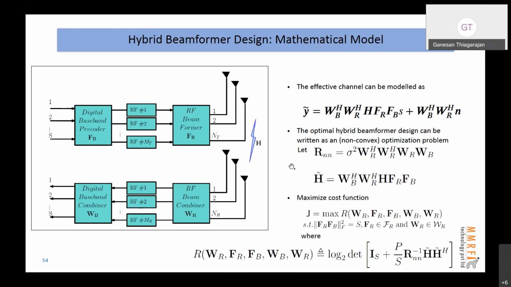Okay. The other question is: is CSI required and what is the cost complexity? As you see, if there are NR cross NT antennas, theoretically we need NT cross NR information, but there are a lot of compression technologies available today, and these pre-coding matrices are pre-computed.